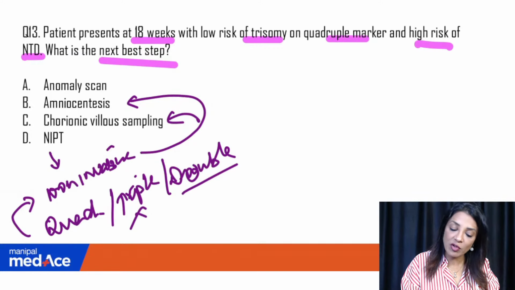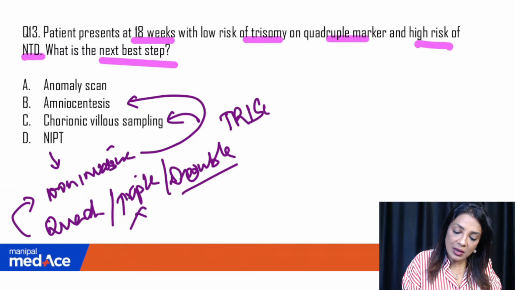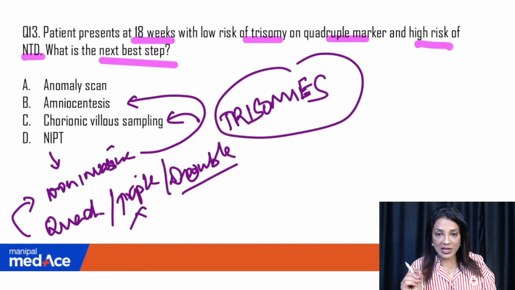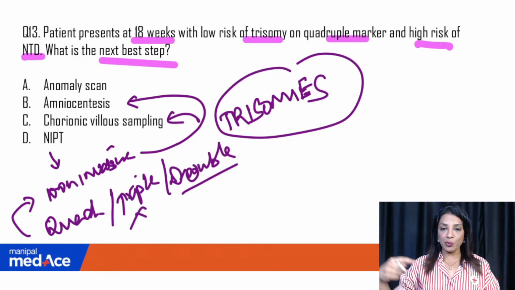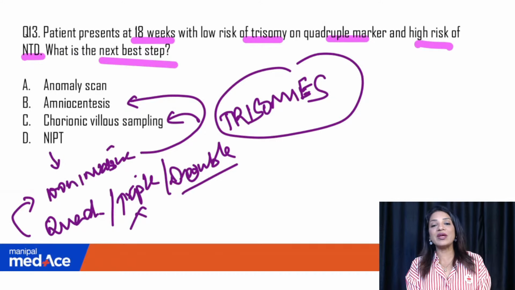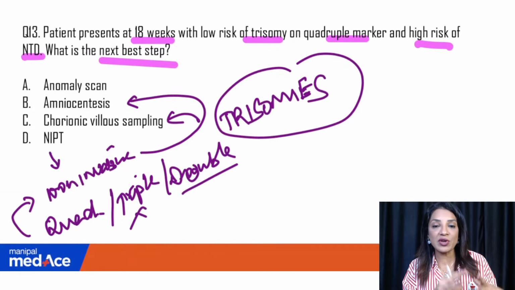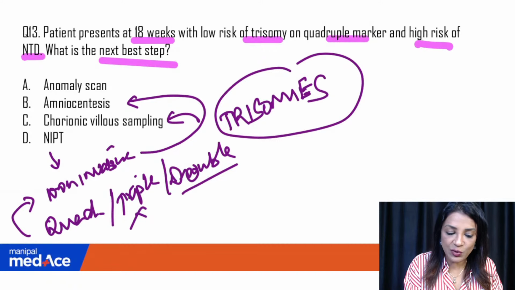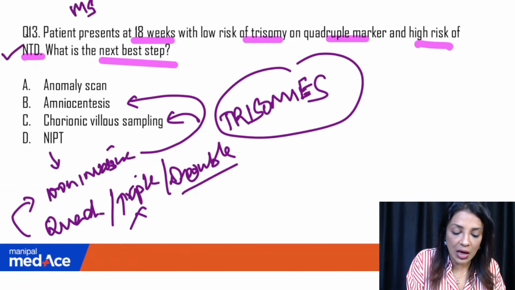So what are we doing here? We are basically checking for trisomies. We are checking for chromosomal problems because we are picking up the fetal cells from the amniotic fluid, from the chorionic villus biopsy, or from the NIPT. We put a needle in the mother's vein, and we assume that some free floating fetal cells will be there in the maternal blood circulation, and that is how we get to know whether this baby has this problem. So these are the invasive and the non-invasive tests. But this patient is high risk for NTD, meaning the alpha fetoprotein, the MSAFP.